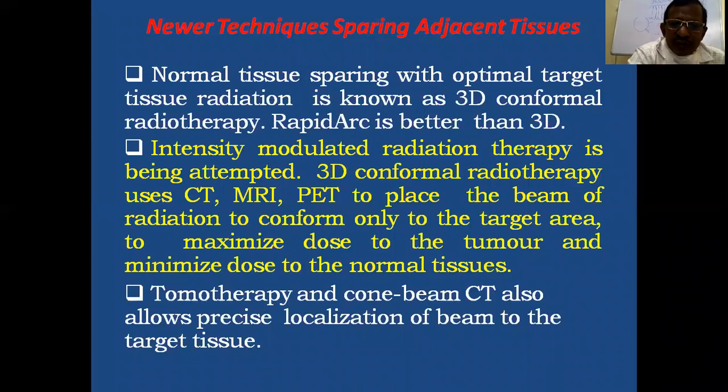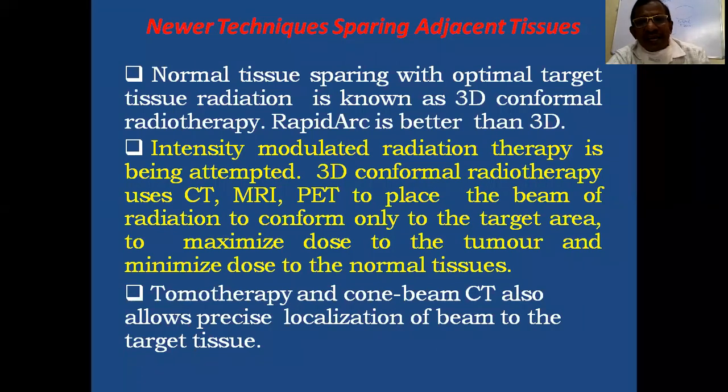Tomotherapy and cone beam CT also allow the exact localization of the beam to the target tissue. Tomotherapy means specific slice.